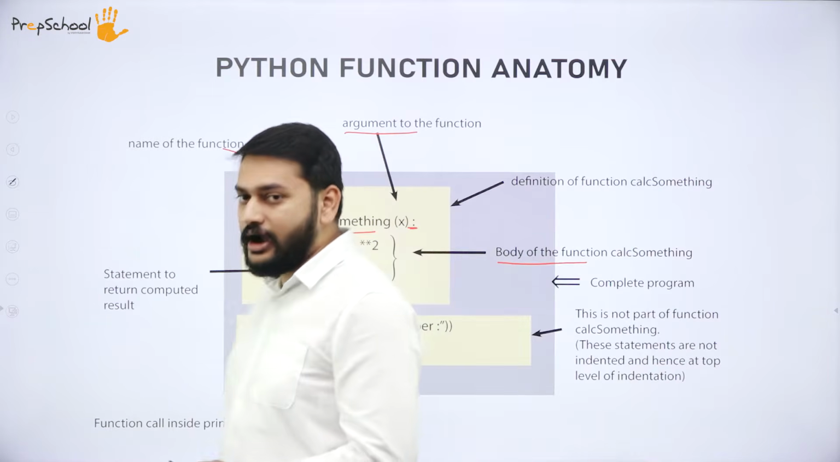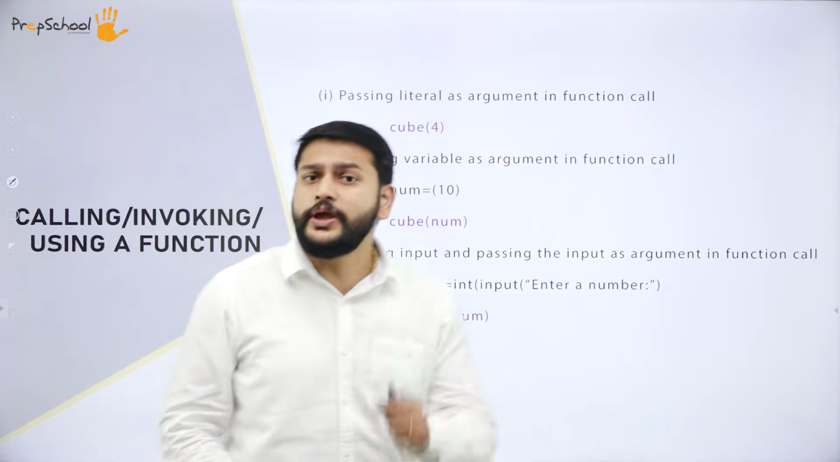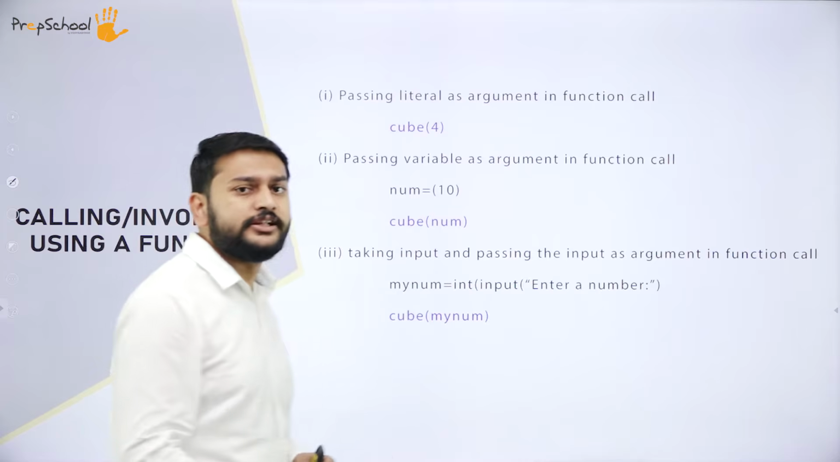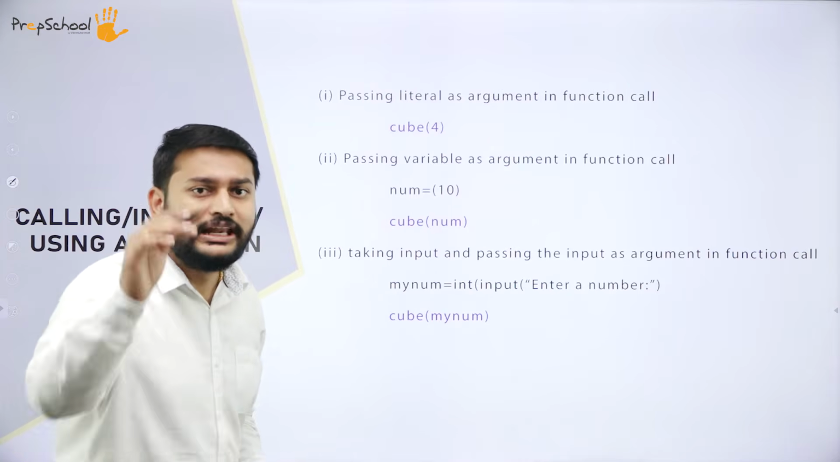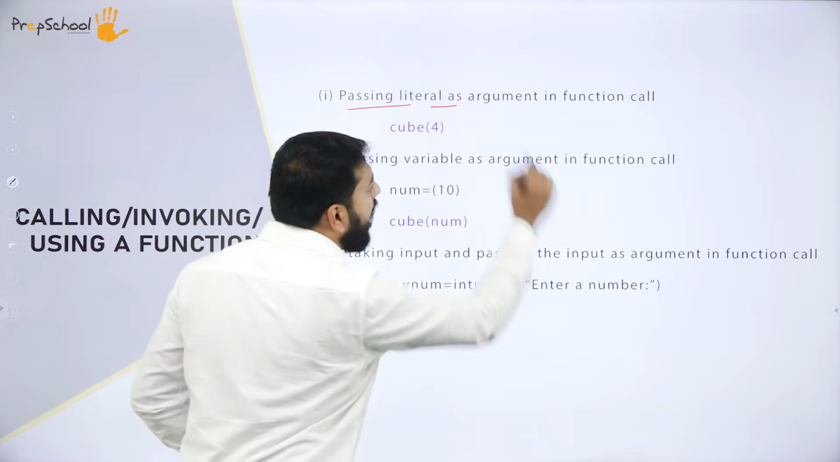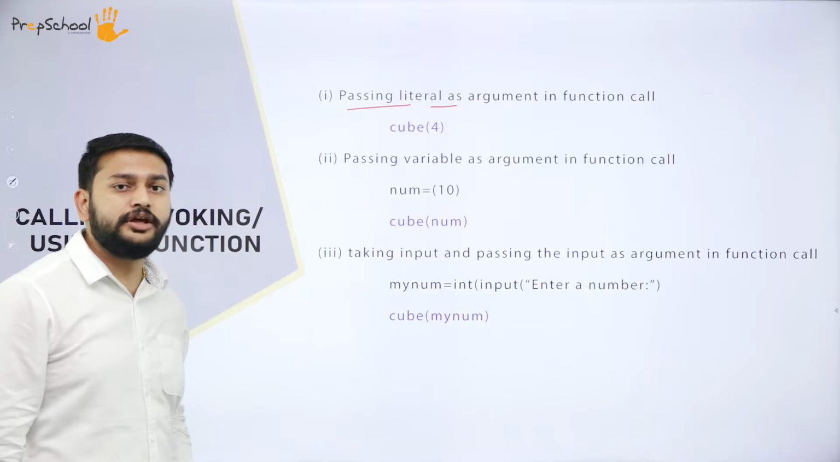Let's start and understand more about this. Let us understand how we call the function, how we invoke the function, and what are the different ways we have to invoke a function. Let us start with the first one: passing the literal as an argument inside the function call.